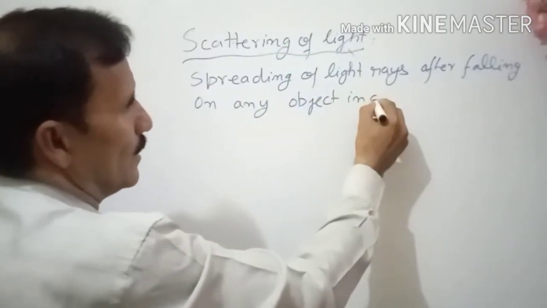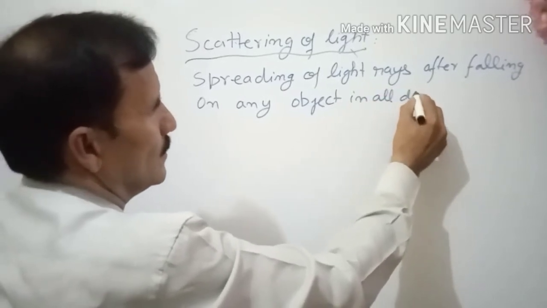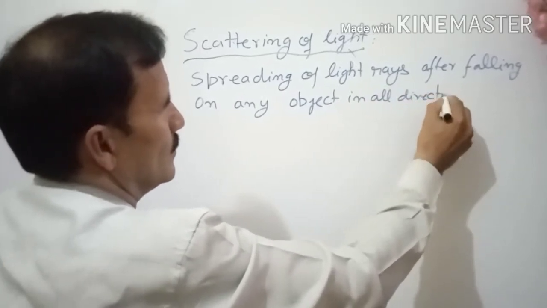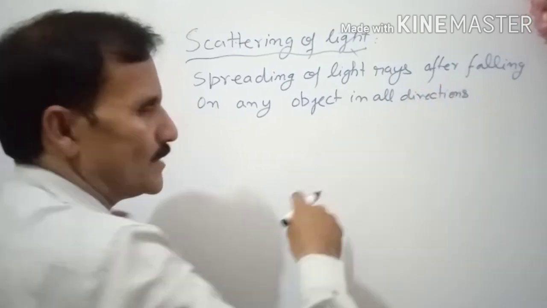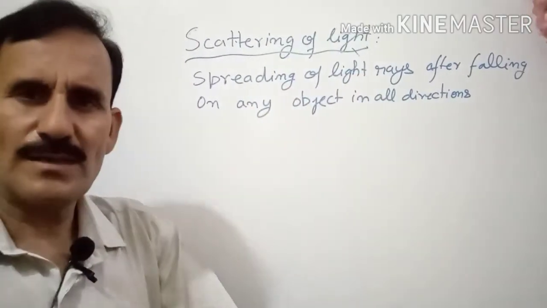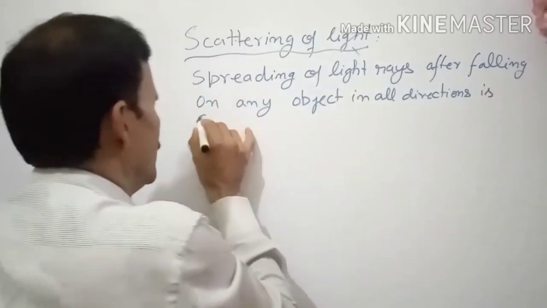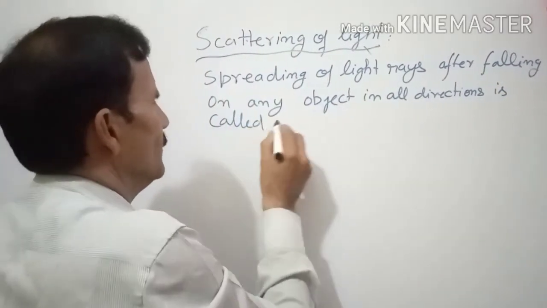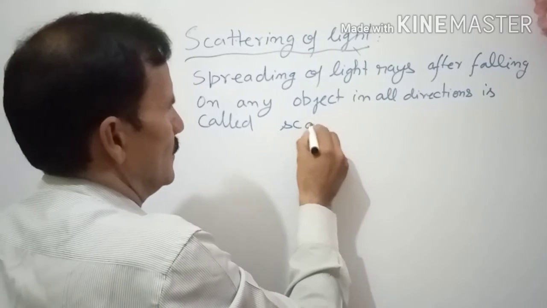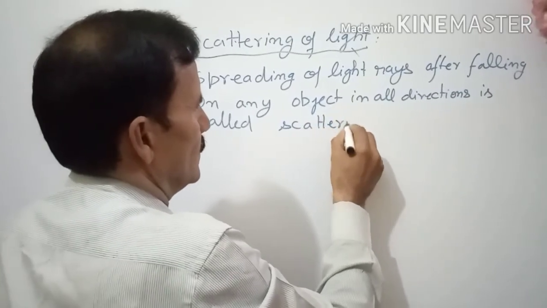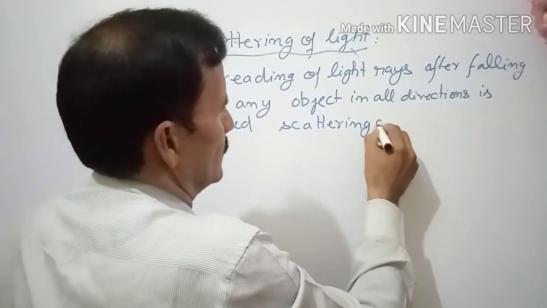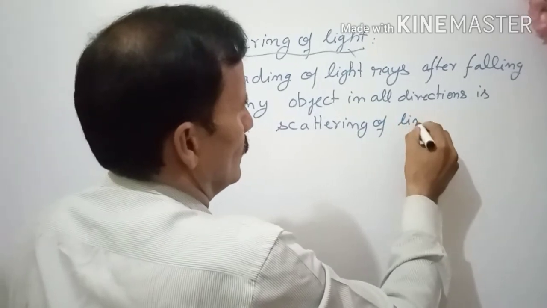Since we are taking all the directions, there is no question of a plane. This is called scattering of light.